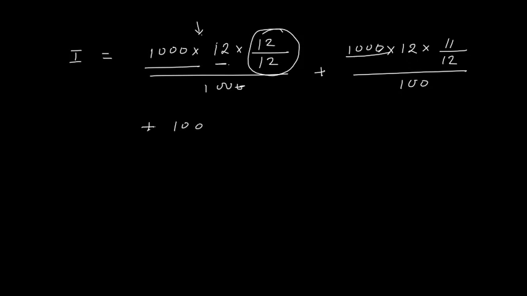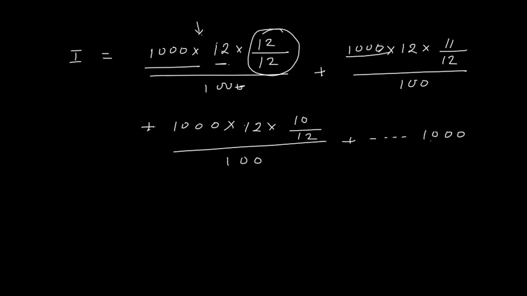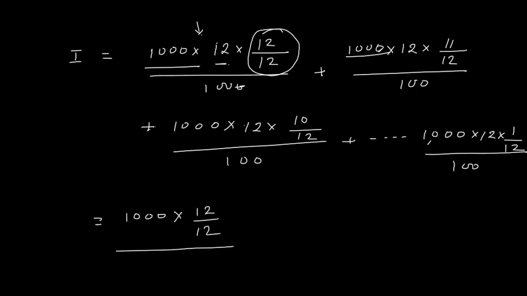Similarly, the amount invested in March will be invested for 10 months only, and so on. The last amount which I invested, in December, will be invested for 1 month only, so it is 1 upon 12, whole divided by 100. Now here this 1000 which is the principal is constant. This 12 is also constant, and the whole is divided by 100.